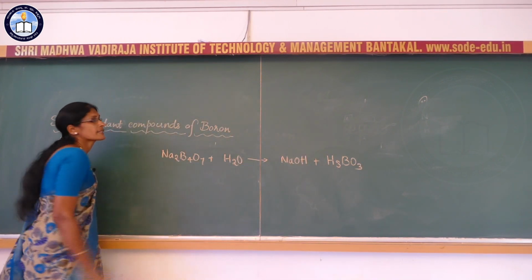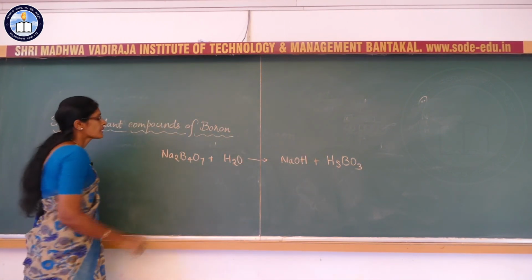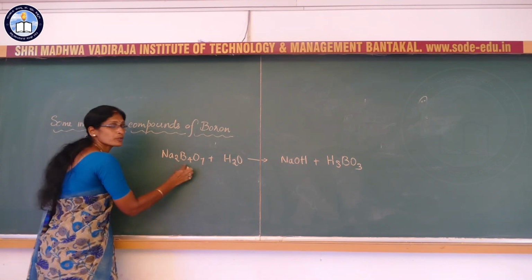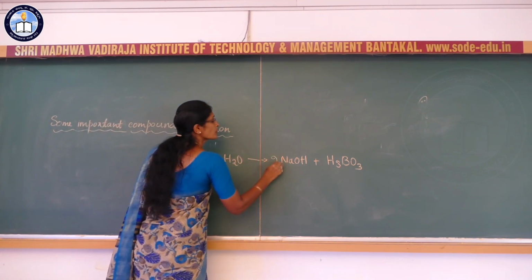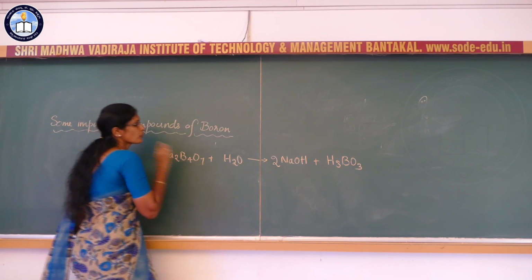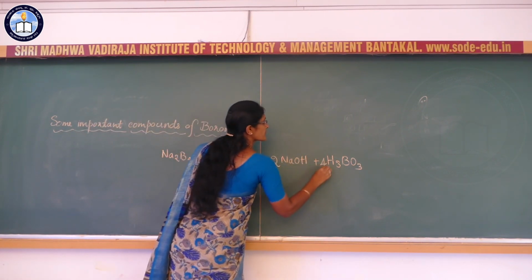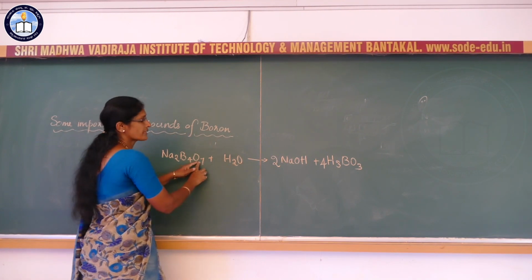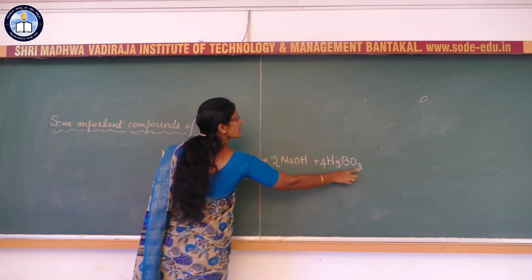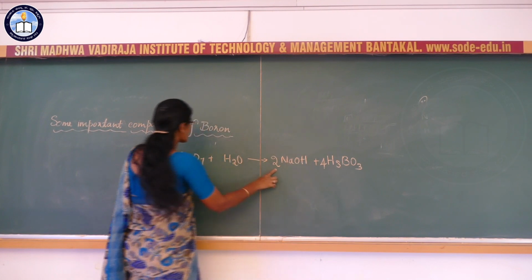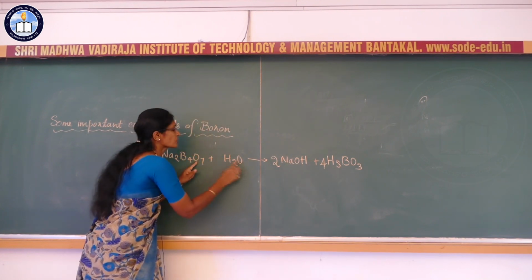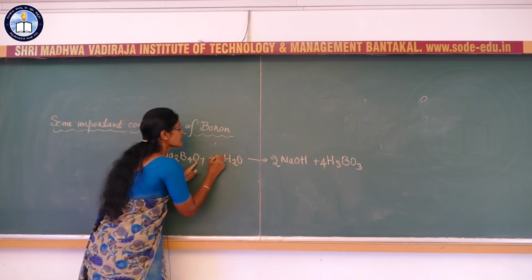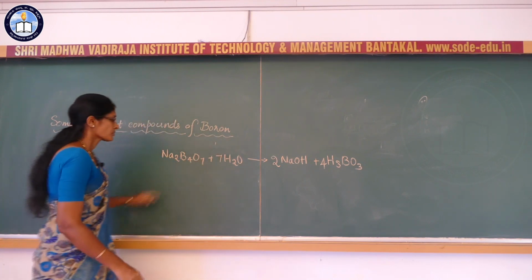Now this equation is not balanced. How can we balance it? Na2B4O7 gives 2 NaOH and 4 H3BO3. Now balancing the oxygen: 7 here, and on the other side 4 times 3 is 12 plus 2 is 14. So we have to make the oxygen on this side 14, so write 7 water.